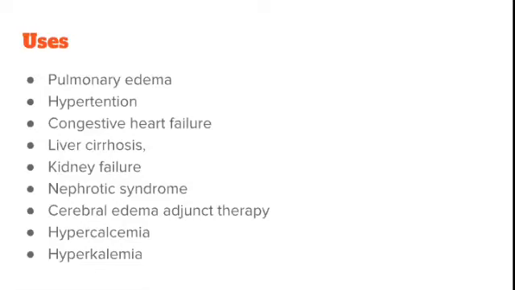Uses: where all the loop diuretics or furosemide are used. It is a very important drug in the management of pulmonary edema, and in hypertension patients it reduces the blood pressure. In congestive heart failure, it reduces the workload of the heart. In liver cirrhosis, it reduces the ascites and other edema in the body. It is also used in kidney failure, nephrotic syndrome, and cerebral edema.